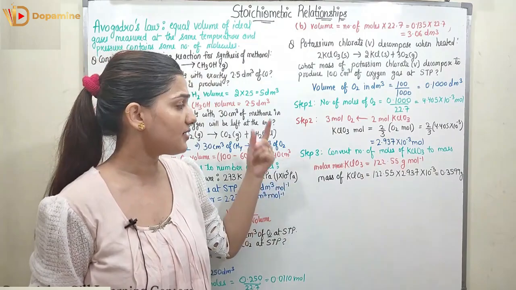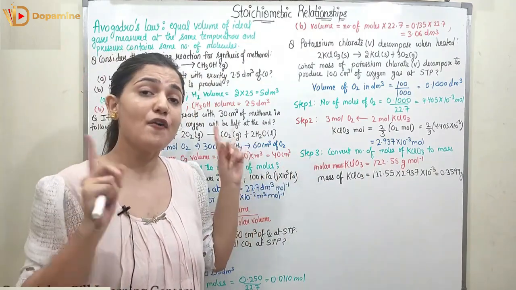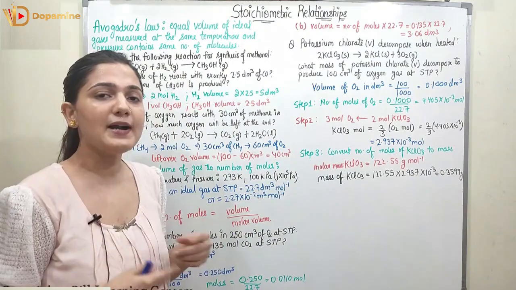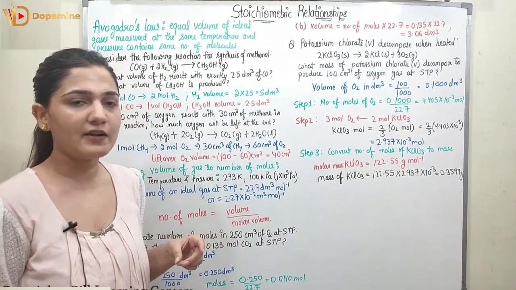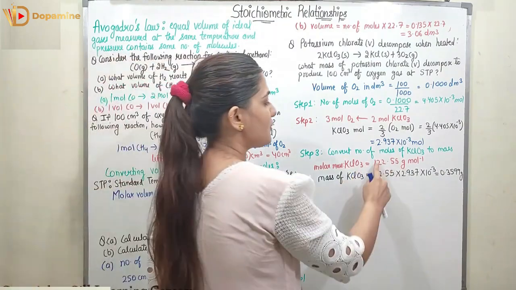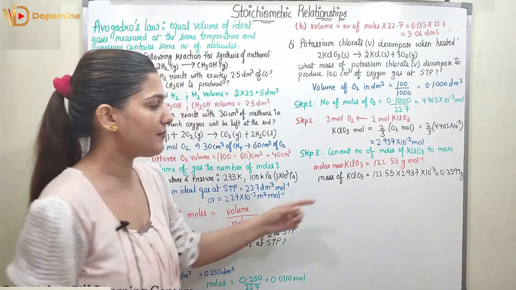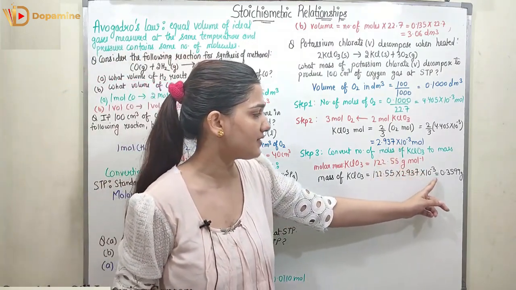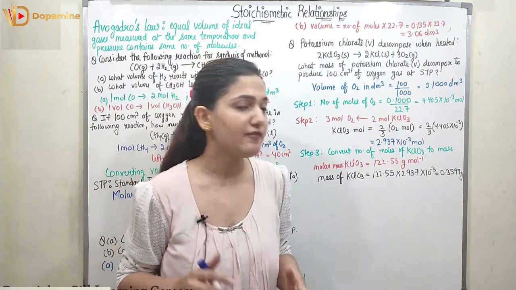In step 3 we find the mass of KClO3 from the moles. We multiply the molar mass with the given number of moles. The molar mass is 122.55. We multiply it with the number of moles, which is 2.937 times 10 raised to power minus 3, and we get 0.3599 gram.